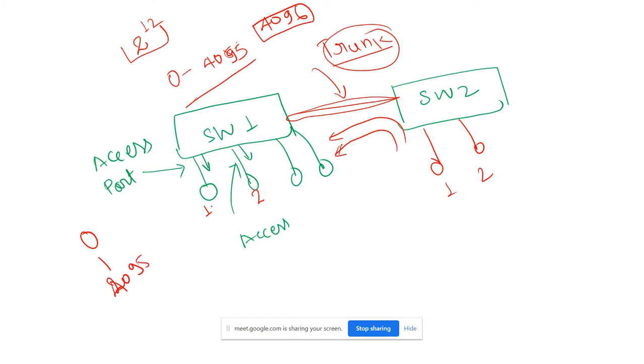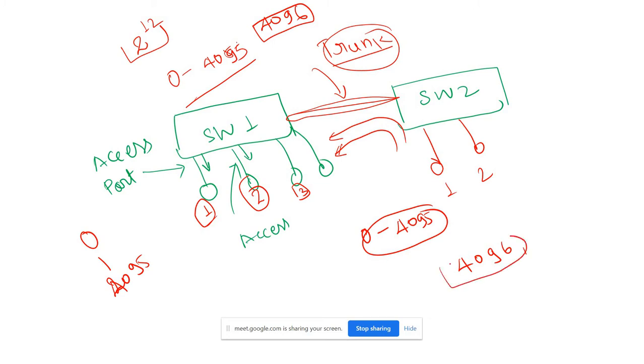We can group the switch ports and assign VLAN 1, 2, 3, 4. This is the limit, starting from 0 to 4095. You cannot assign VLAN 4096 or beyond. So a total of 4096 VLANs will be there. Not connections, VLANs.